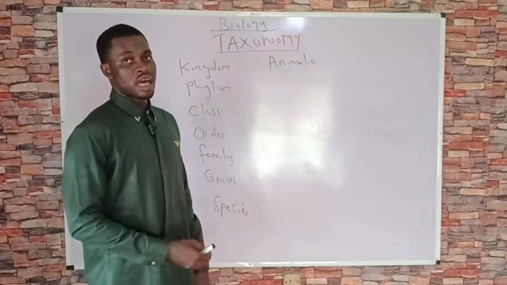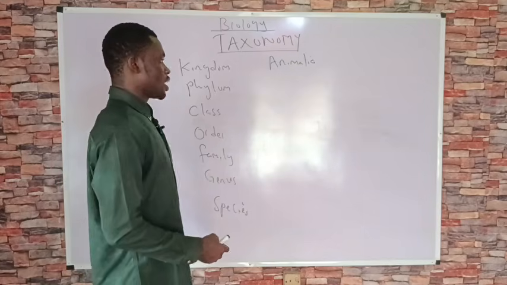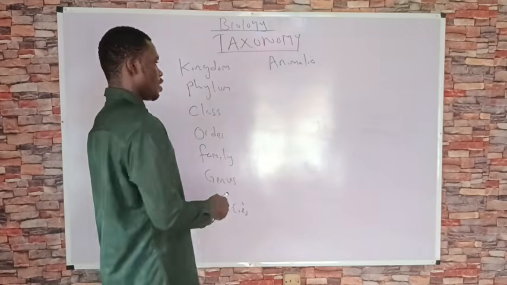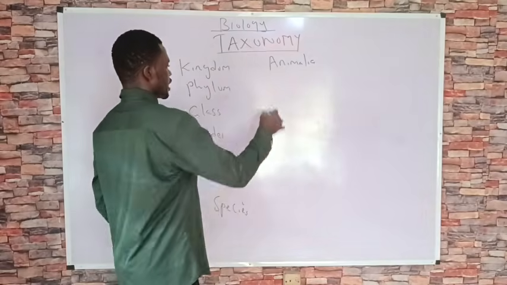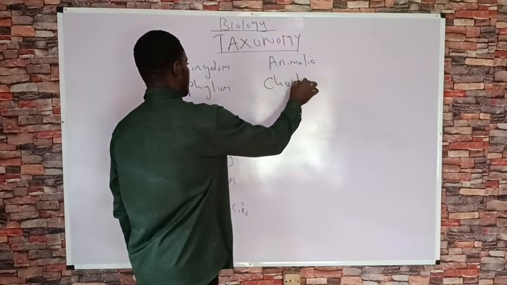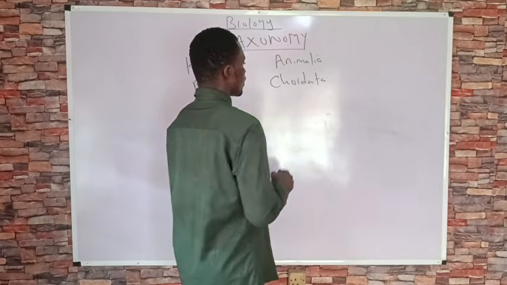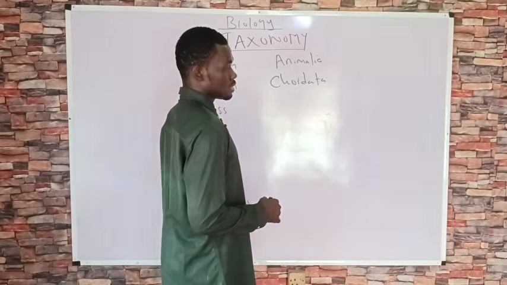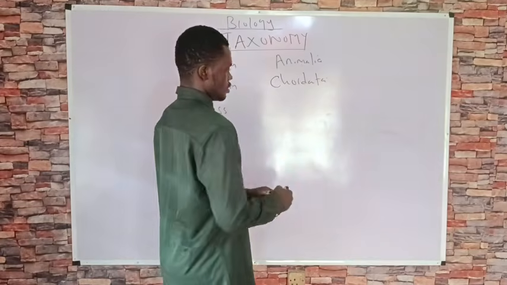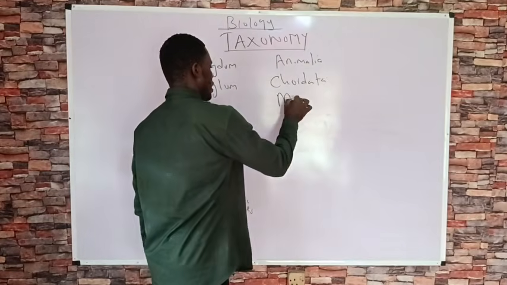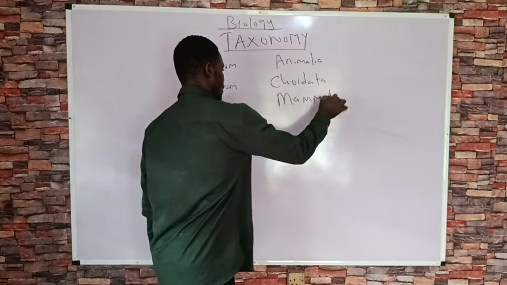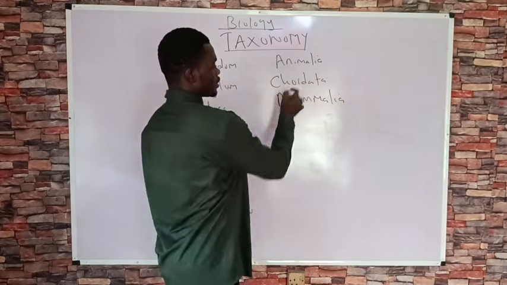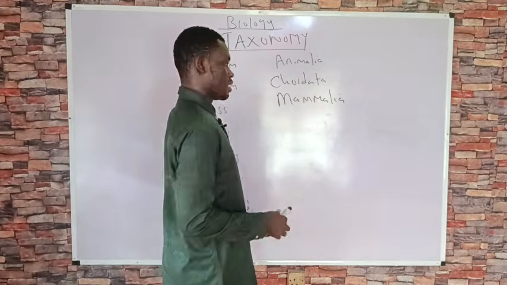We'll talk more about it as we proceed in biology. Those organisms that possess that notochord, of which man is an example, we classify under Chordata. Under Chordata, we have a subgroup of animals characterized by the possession of mammary glands, so we classify them under Mammalia.